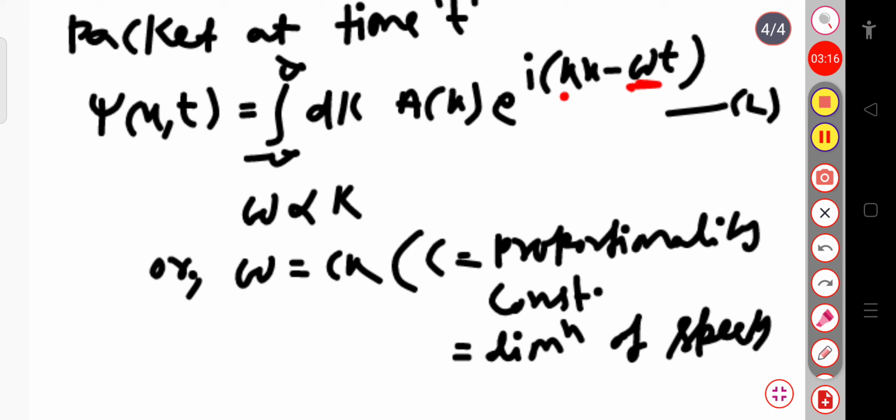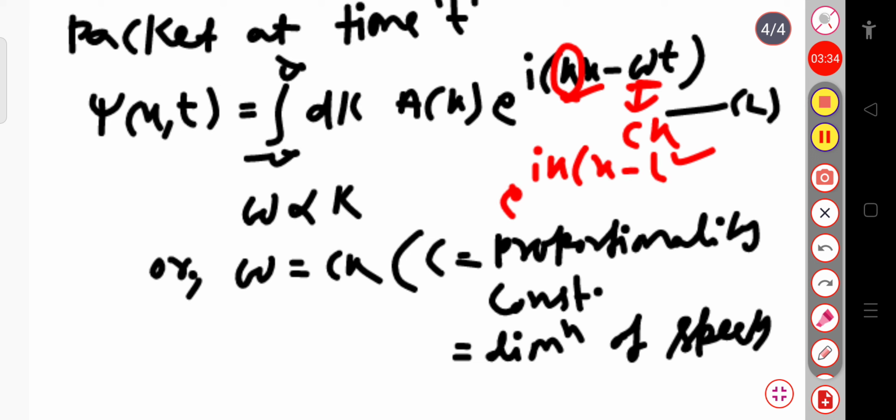Let me show you first. In place of omega, I will just write c into k, since the first k term is present and the second term k is present. So simply I have to take common this k term. So the final term will be exponential ik whole into x minus c into t.